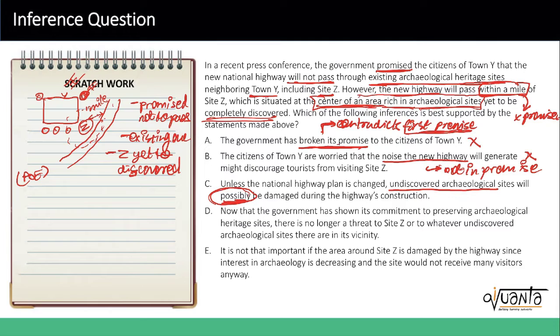So this is something that we can infer or conclude from the passage, because it fits well with the premise. It's an extension to the premise, but not so extended that it is basing new assumptions or new phenomena for it to be true. So I think this is the answer, but we will still go ahead and look at other options. D says: now that the government has shown its commitment to preserving archaeological heritage sites, well, this in itself is a slight extension.